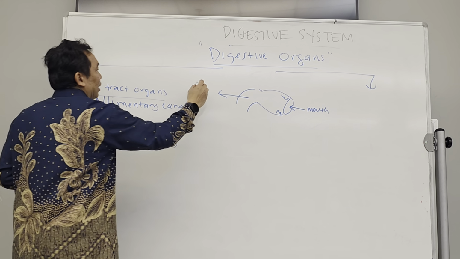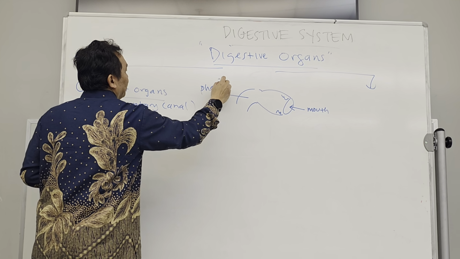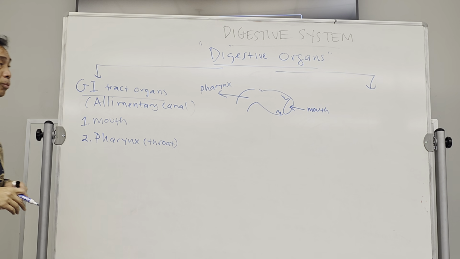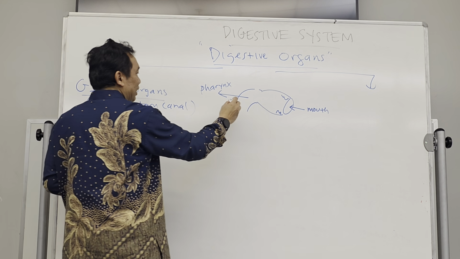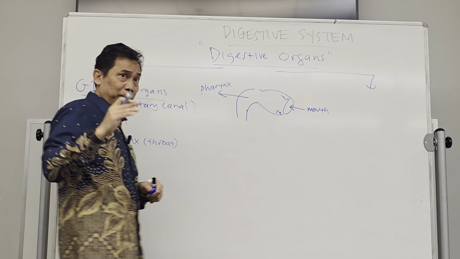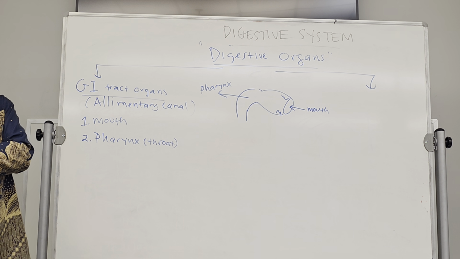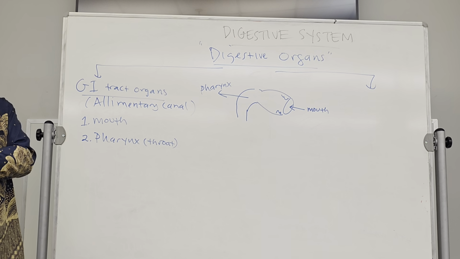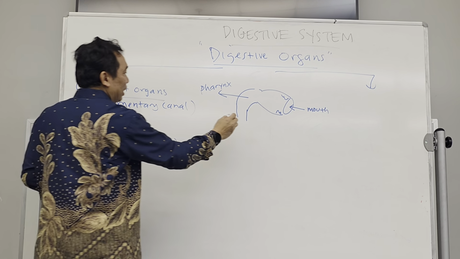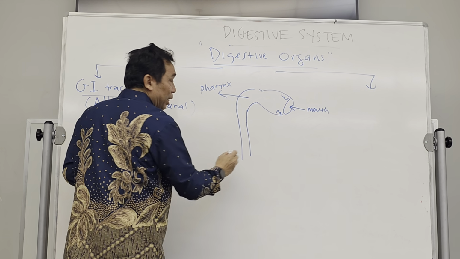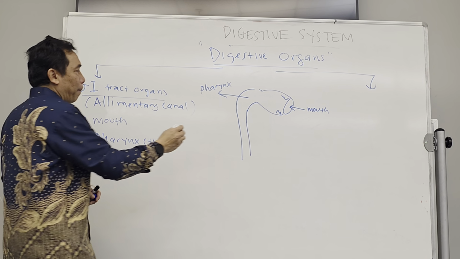Okay? So pharynx over here. And again, pharynx will also be used by the respiratory system, so this is also a respiratory organ. Now, from the pharynx, remember last time when we talked about the respiratory system, the air will go to the larynx, which is the voice box, but the food will go to a little bit longer canal over here.